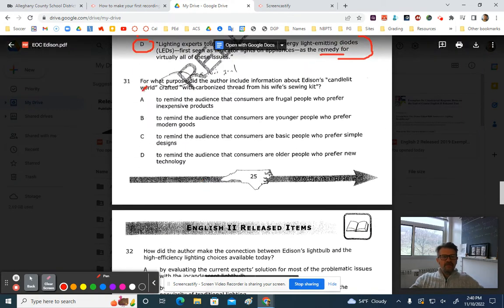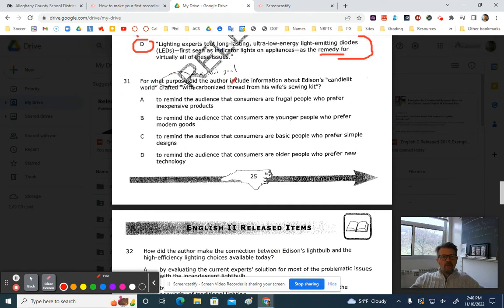All right, question 31. For what purpose did the author include information about Edison's candlelit world, crafted with carbonized thread from his wife's sewing kit? Okay, what was the author's purpose? So, author's goal, make sure you have that legible. What's the purpose of this information? Why does he mention candlelit world and carbonized thread and wife's sewing kit? All right, the correct answer is C.